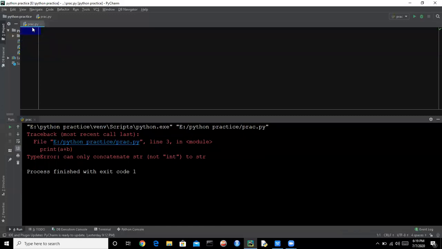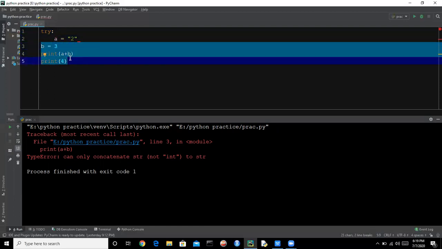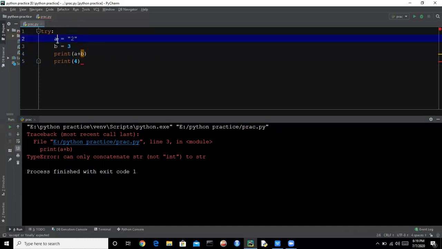So as we did in our example here, how can we write a try catch block? Just use try, and we have to give indentation. This is our try block, and we will use a try except block, because in Python it is not try catch, it is try except. So we have try, and for handling the exception we use except.